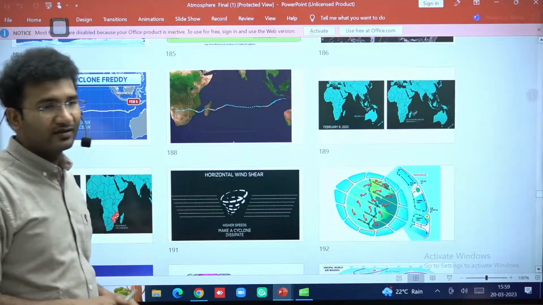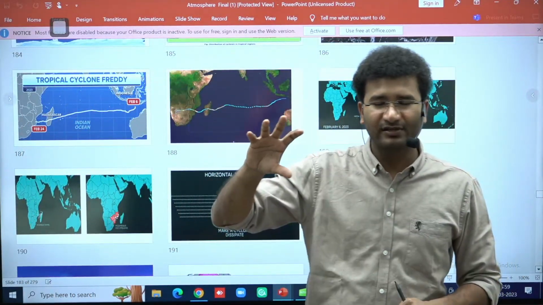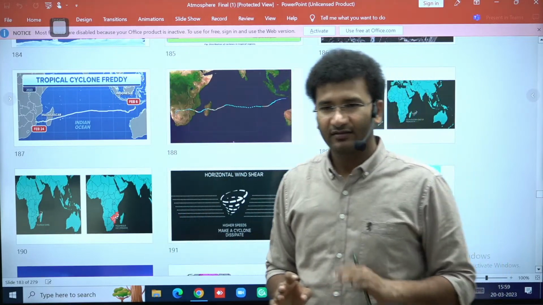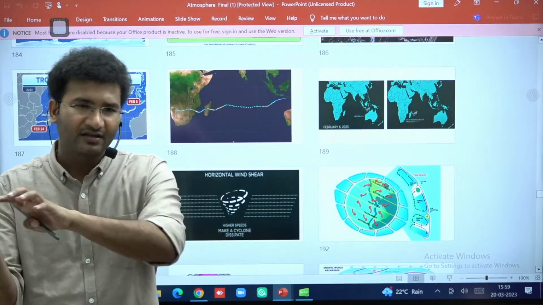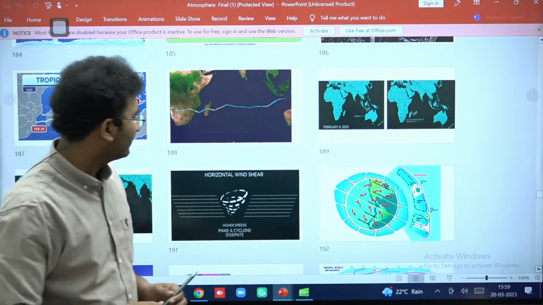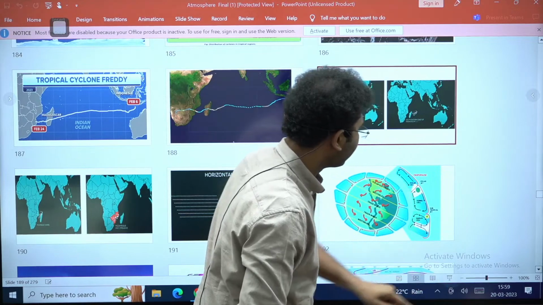coastlines of Jammu and Kashmir. So इसीलिए Jammu and Kashmir also sometimes shown as cyclone affected area. ठीक है? Why? Wind speeds ज़्यादा है. Disaster management category में that is categorized into high wind speed cyclonic category. Right? Now let's talk something about this cyclone Freddy.